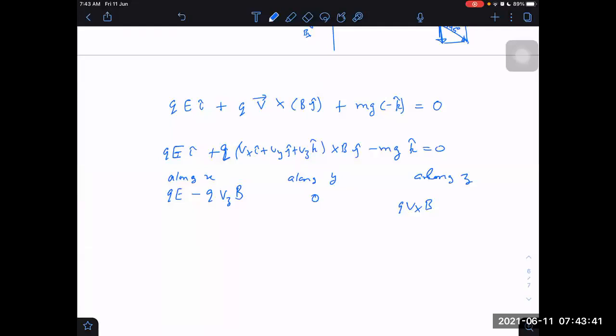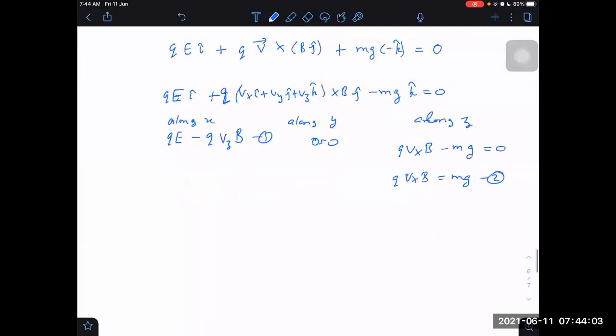0 equal to 0, we can say. So here minus MG. What about QVxB? Minus MG plus QVxB is equal to 0. So we get Vx into B into Q is equal to MG, so Vx is MG by Q B.